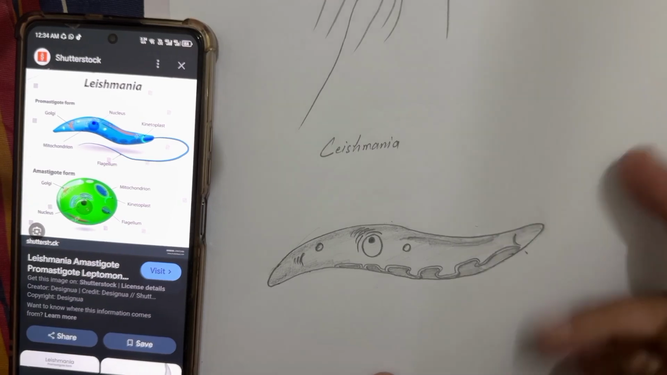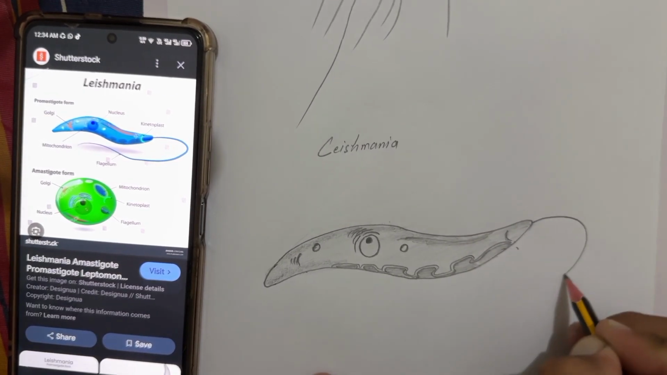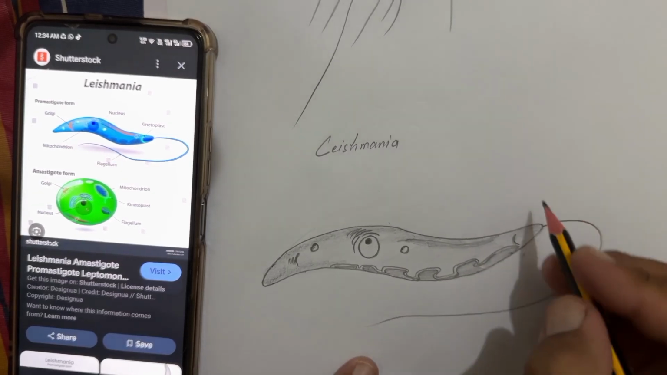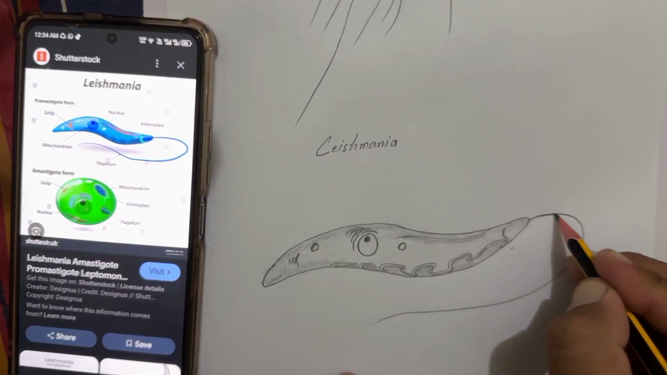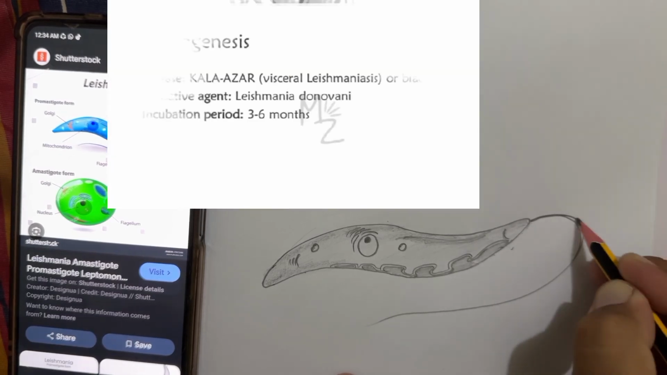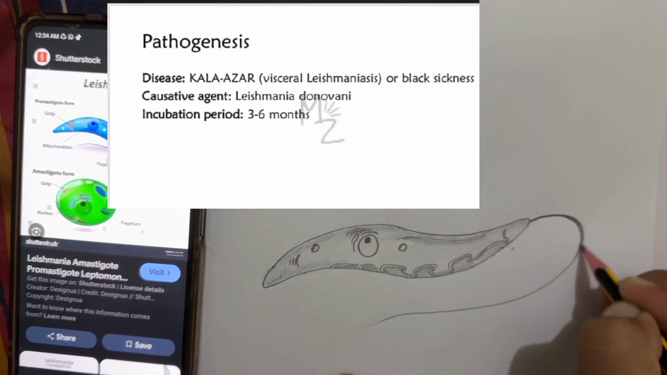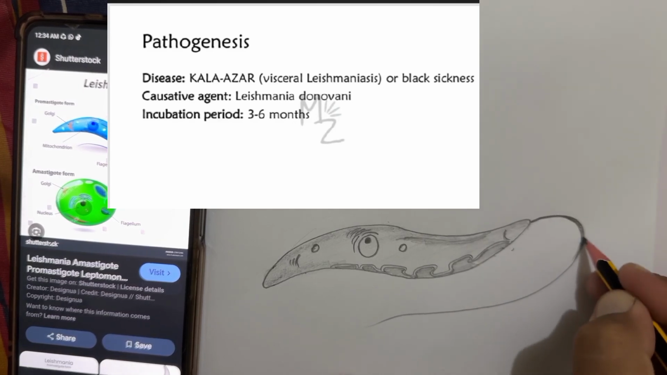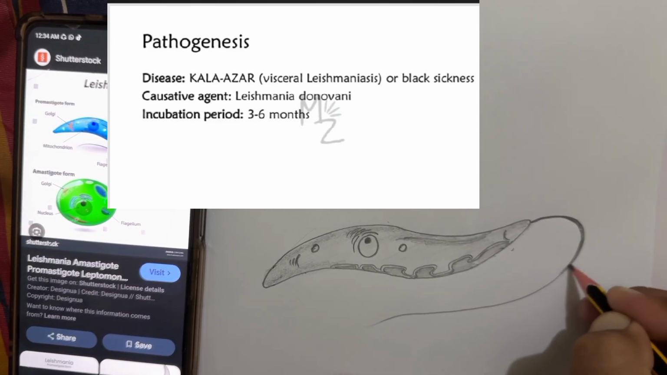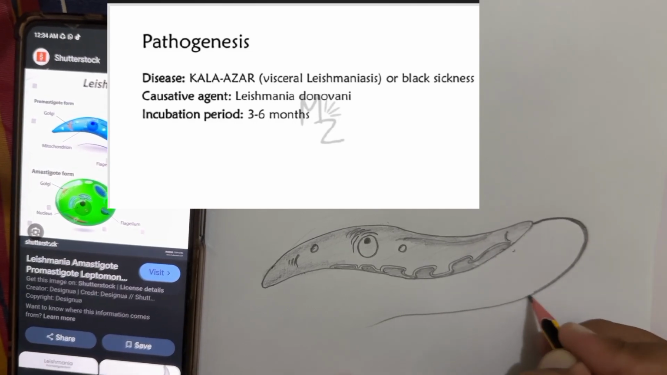The diagrammatic representation of the life cycle of Leishmania. On the left side are the sandfly stages and on the right side are the human stages. Pathogenesis. Leishmania donovani is responsible for the disease visceral leishmaniasis, Kala Azar, or it is also called black sickness. I'll talk about why.